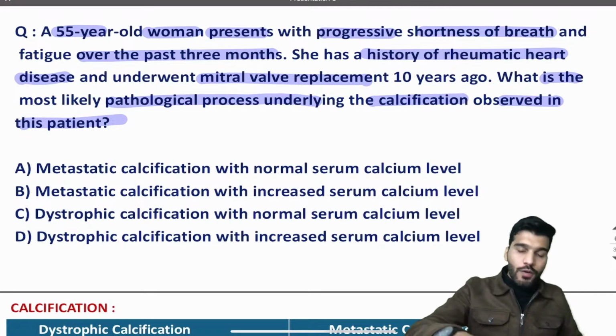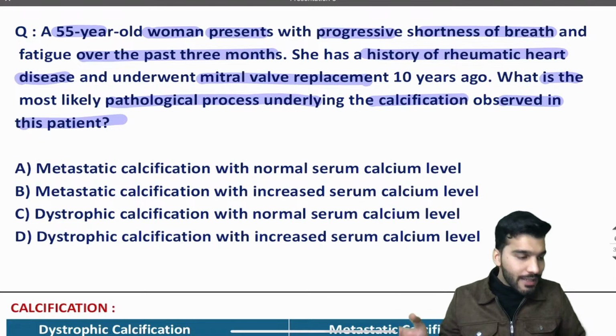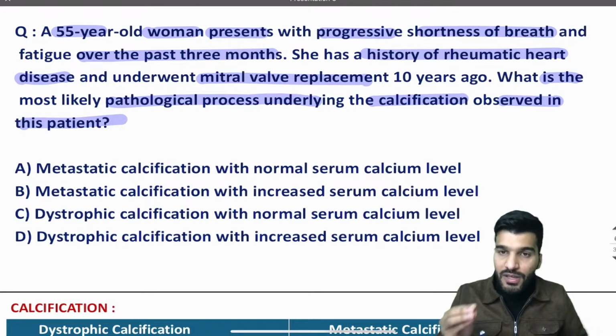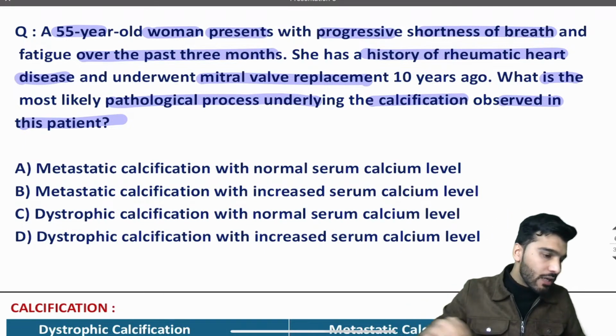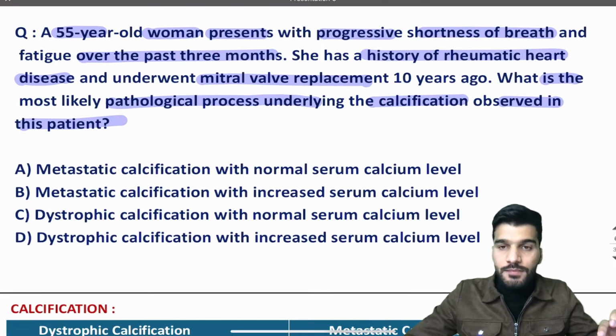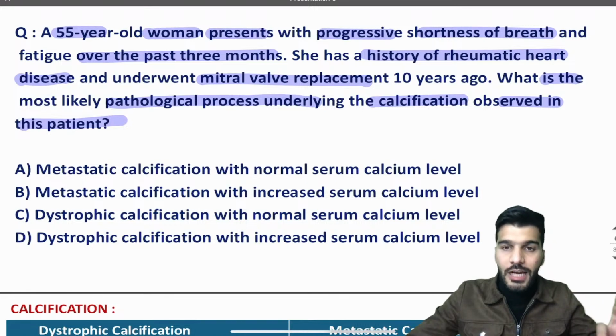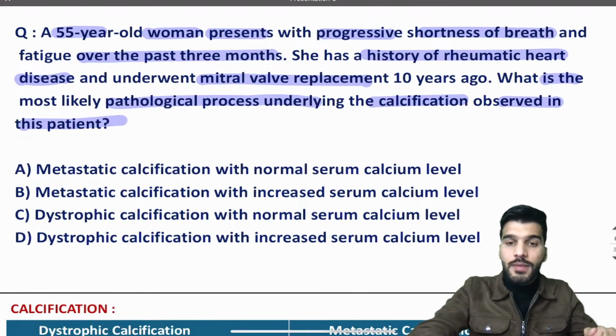Now, this is a case of RHD. You already know there are two types of calcification: either dystrophic calcification or metastatic calcification. Now, a simple question has been asked: what type of calcification is seen in a patient having RHD, and what will be the level of calcium? So what will be your answers? Write down in the comment section. RHD, what will be the type of calcification and calcium levels?